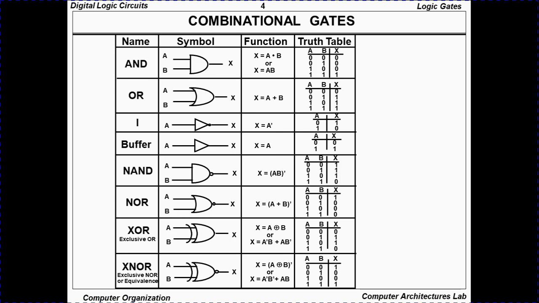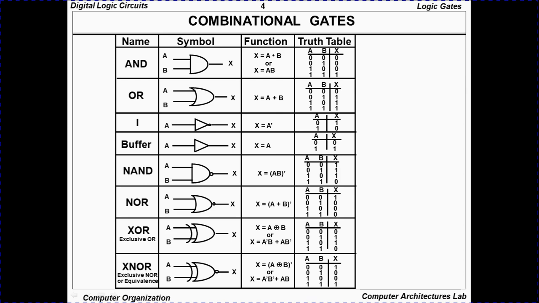Then we have the NOT gate, or invert gate. Invert means that it inverts the information. So if you give 0, it inverts it to 1.